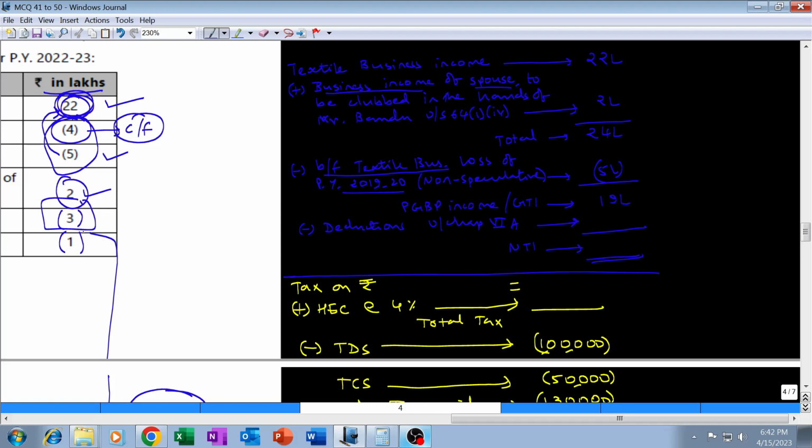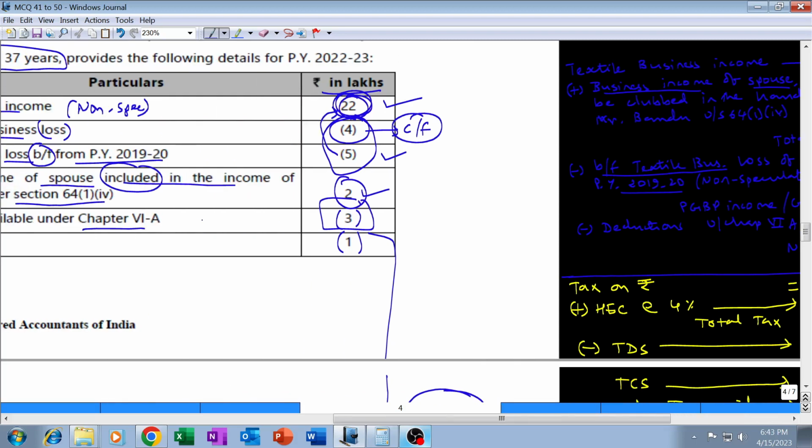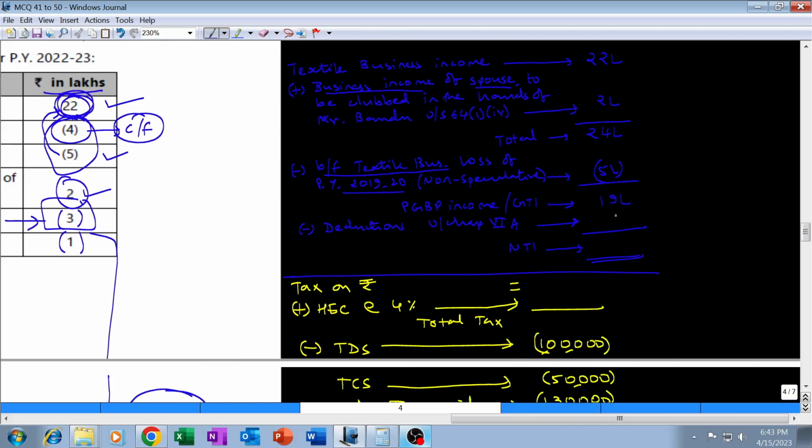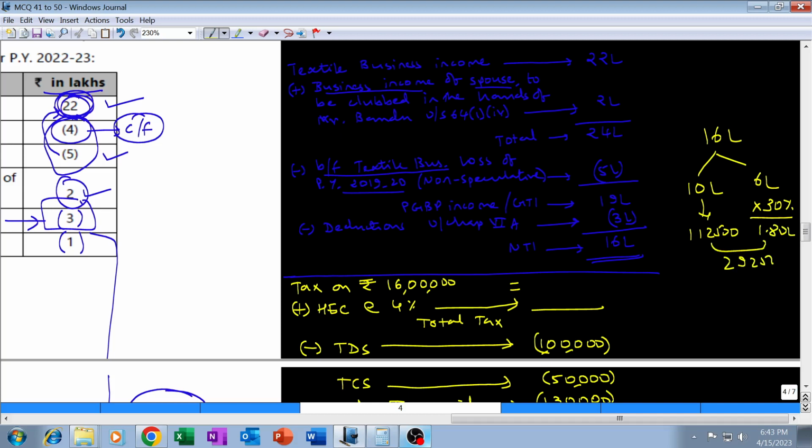And then we have this chapter 6A deduction amounting to 3 lakh rupees, which will be allowed to be deducted. Net income will drop down to 16 lakh. Then we will be computing tax on 16 lakhs. Mr. Bandhu is 37 years of age, so out of 16 lakh rupees, first 10 lakh tax will be, as per slab rate, 1,12,500, and on balance 6 lakh rupees tax will be at the rate of 30%, will be 1,80,000. Total tax will be 2,92,500.